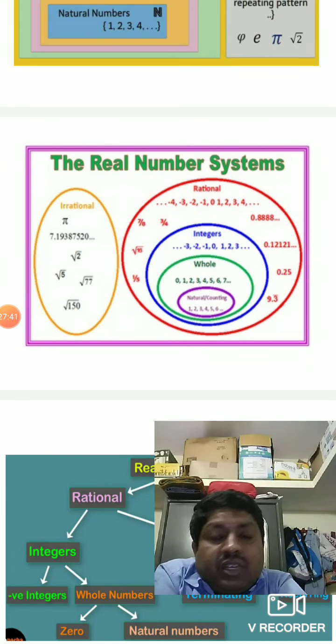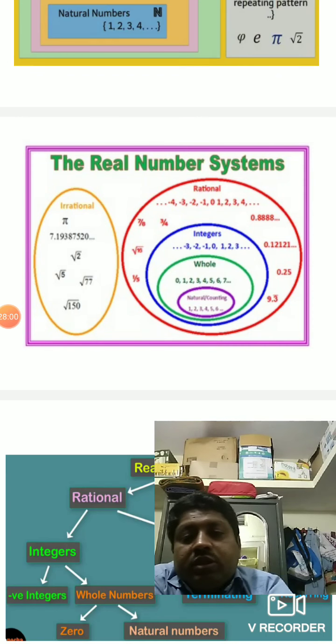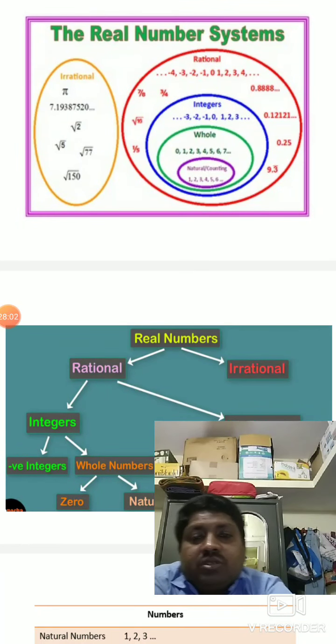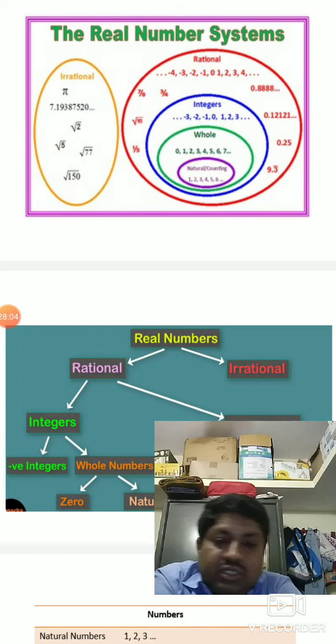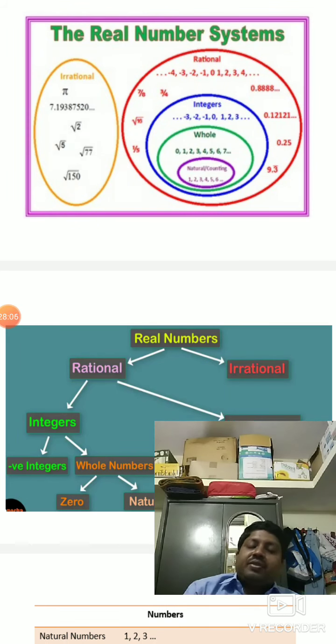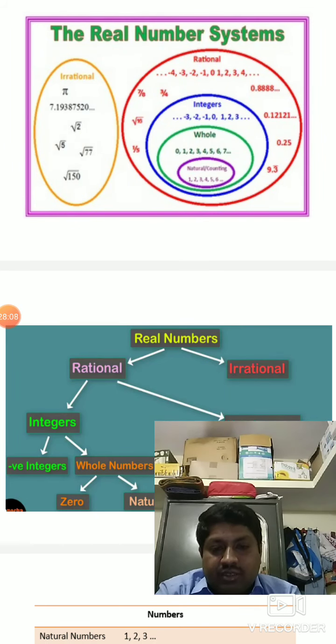What are rational numbers? See rational numbers, you can see 9.3 bar. What is a bar? It repeats, recurring. Then 0.25, 0.121212, like that, 0.88888. All integers are also rational numbers. Root 16 is a rational number. 1 by 3 is a rational number. Like that you can write it.